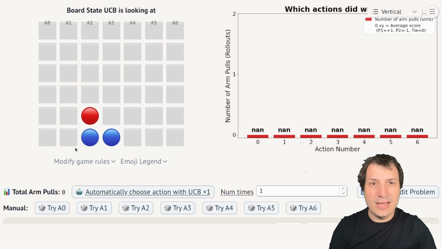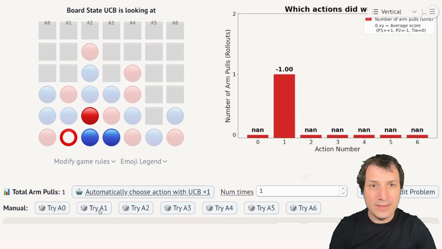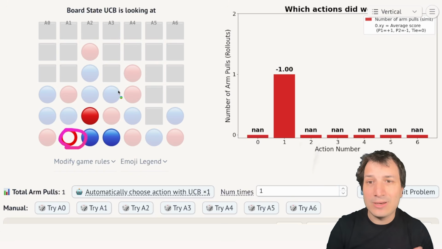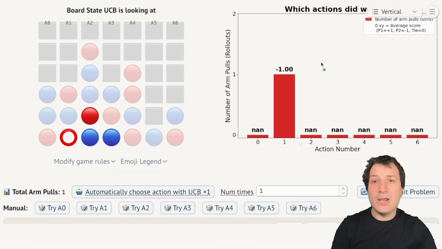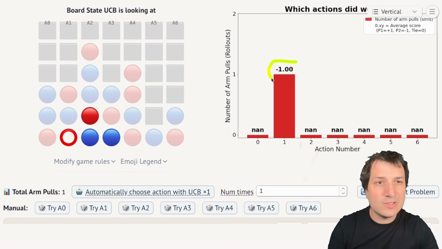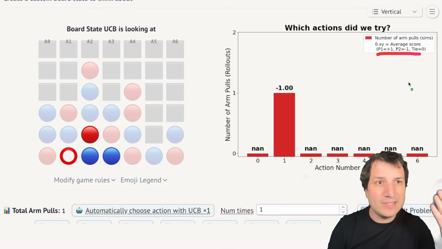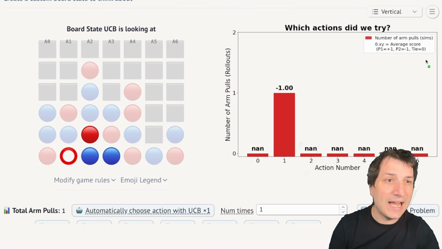So for example, to try the second column, that would be try column A1. So that will try A1, and there you go. It tried column A1 just like before. We have this move that we did, and then the rest of it is faded out to show that it is the random rollout. It is not part of what is going on. And over here, we've recorded the result. It says the result was -1, and I believe there should be somewhere that tells you what the values mean. Oh yeah, over here in the very corner, it says P1 is +1. If player 1 wins, that's +1. If player 2 wins, that's -1. If it's a tie, that's a 0.